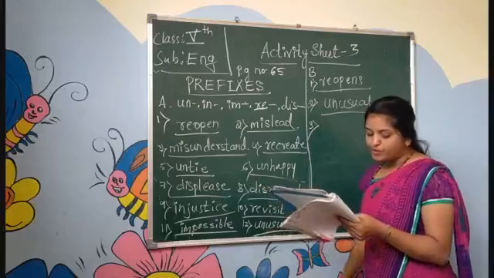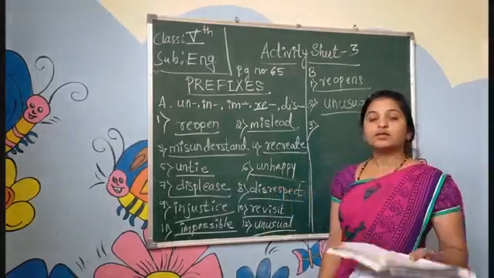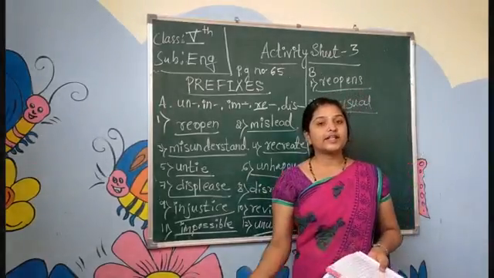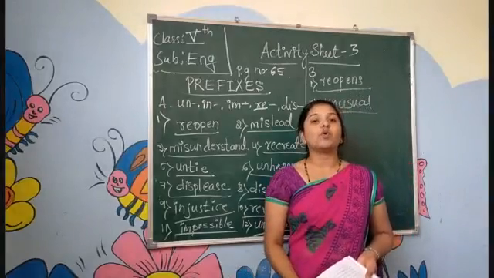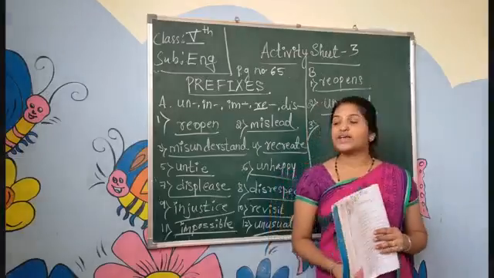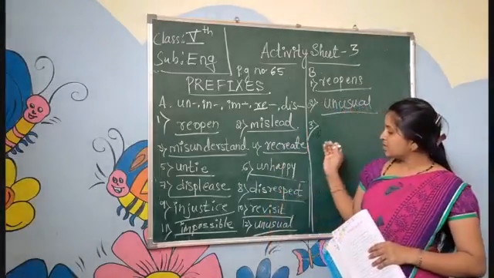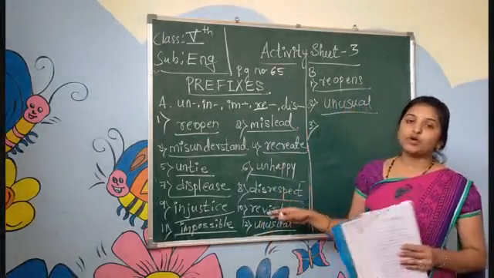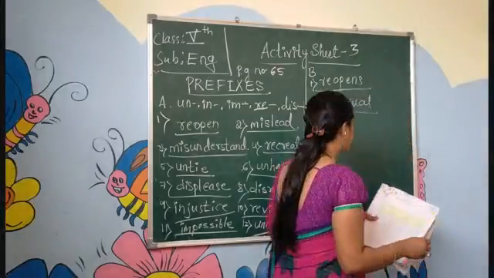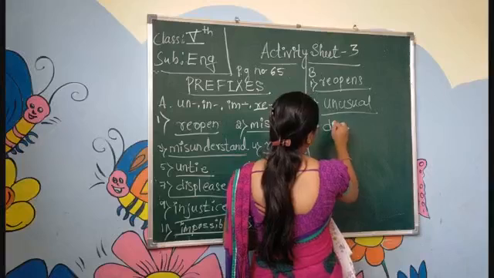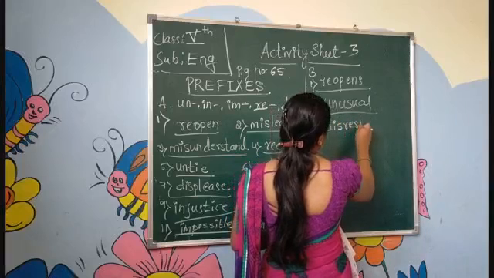Third one, we should not. In the bracket they have given respect anyone. Which prefix you add for respect? Respect, disrespect. So we should not disrespect anyone. Write down disrespect.